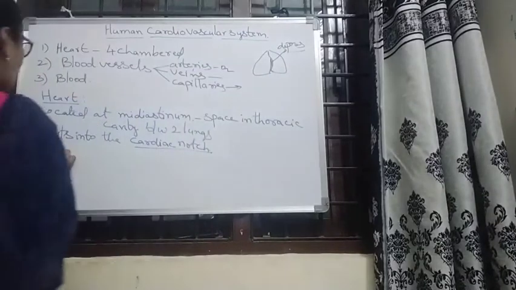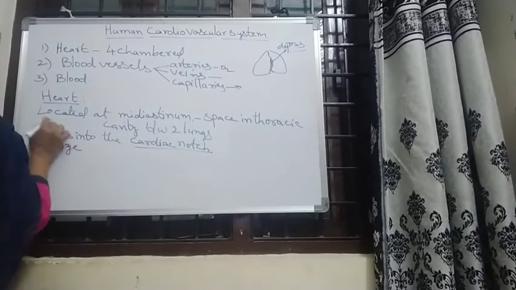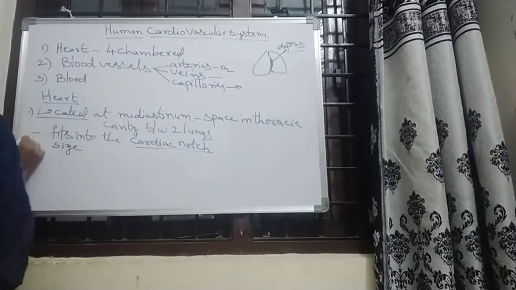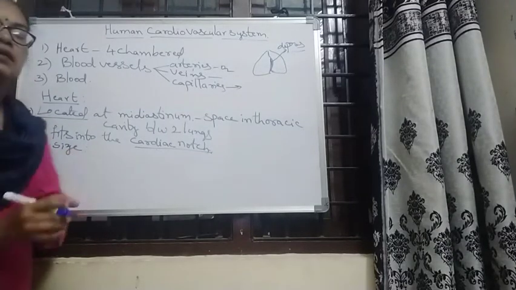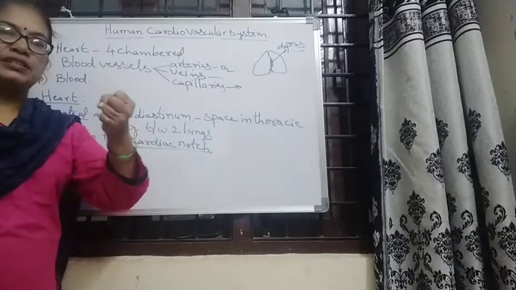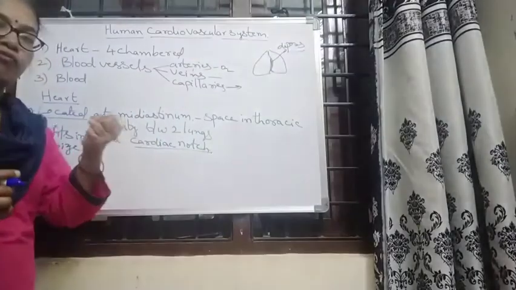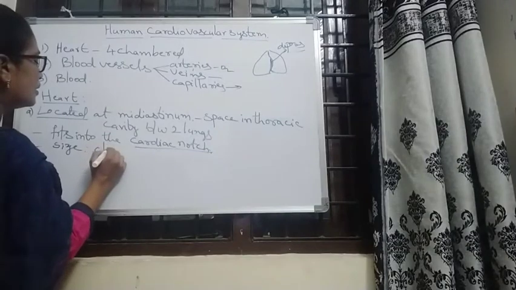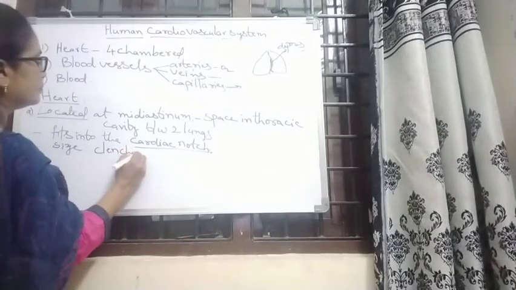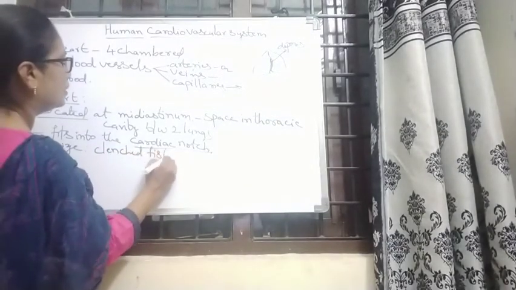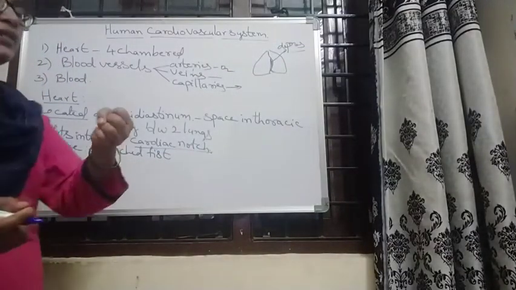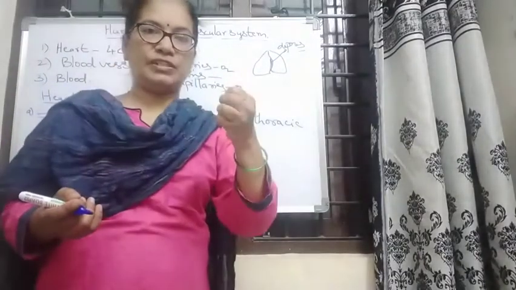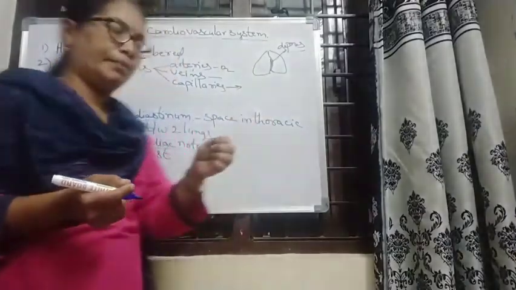Next, size. What is the size of the heart? Its size is that of the clenched fist of that human being, the closed clenched fist of that person.